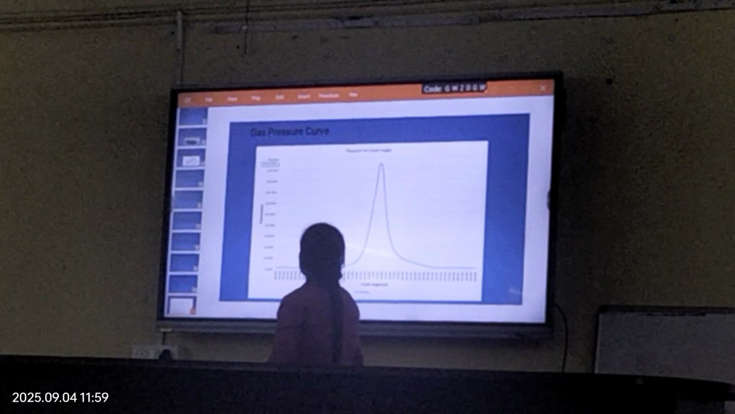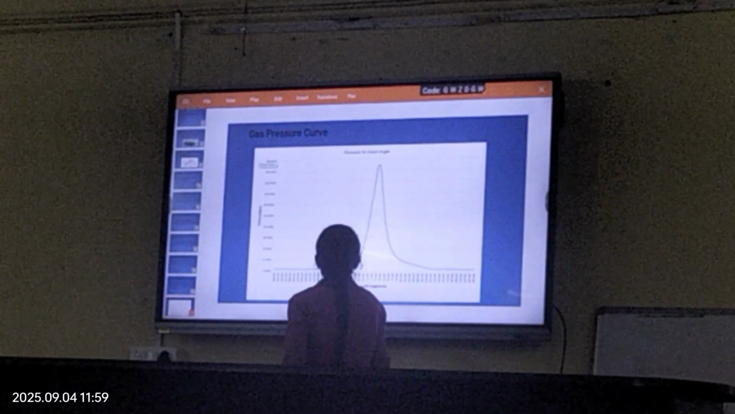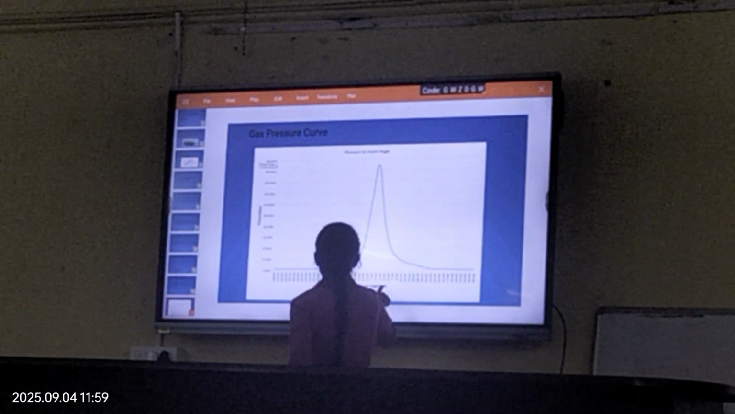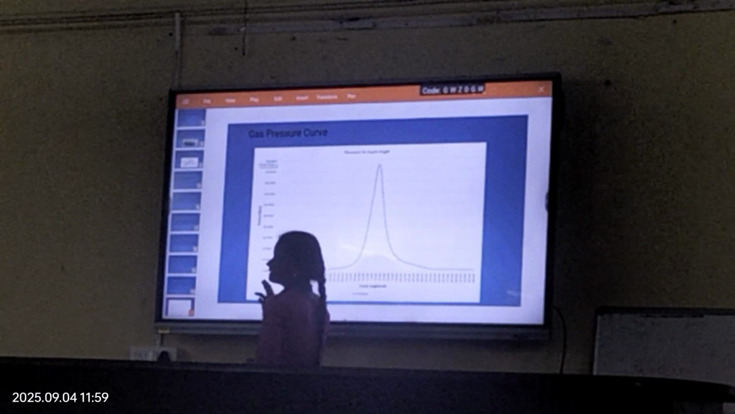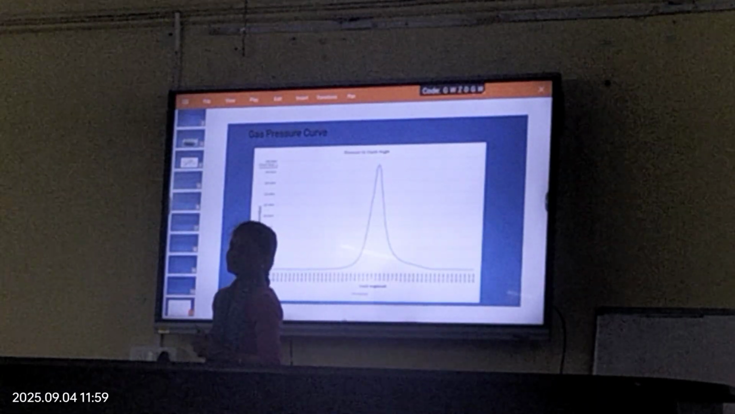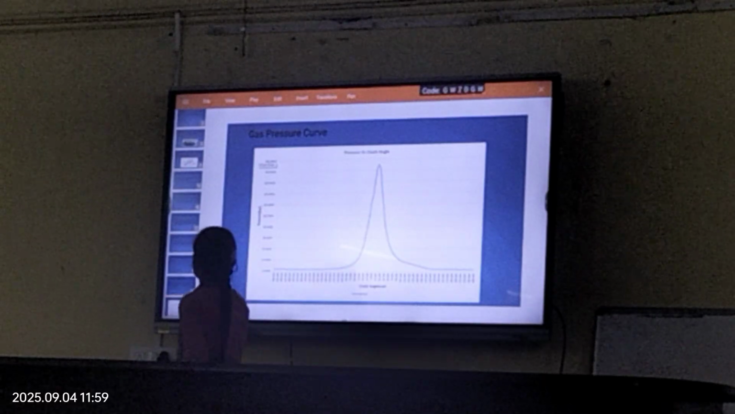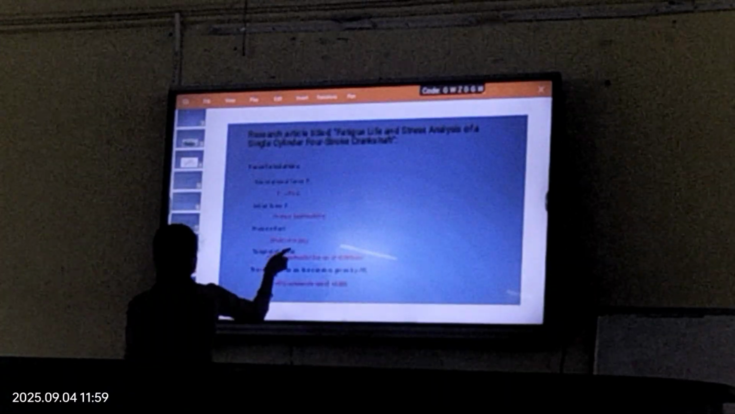This is the gas pressure curve. On the X-axis I take crank angle in radians, on the Y-axis pressure in bar, given data in IRS. I am using these formulas.